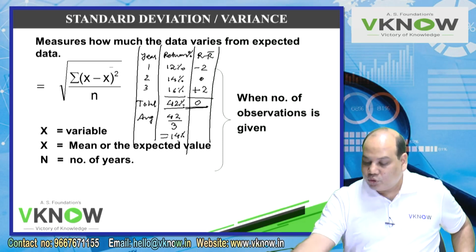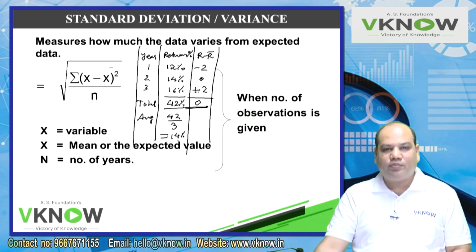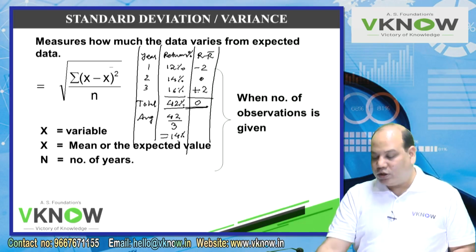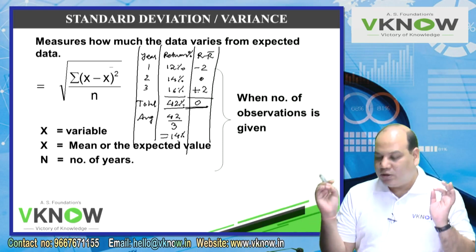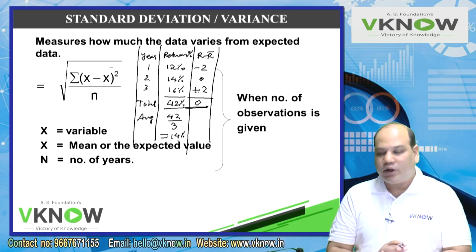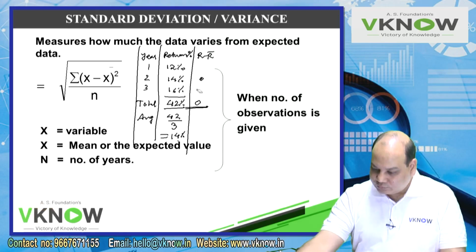So only measuring the deviation and taking the total is not enough, otherwise it will give you an answer of 0 every time. It will give an impression that there is no deviation, so it's a wrong interpretation. So what the formula makers have done, they said don't do this.